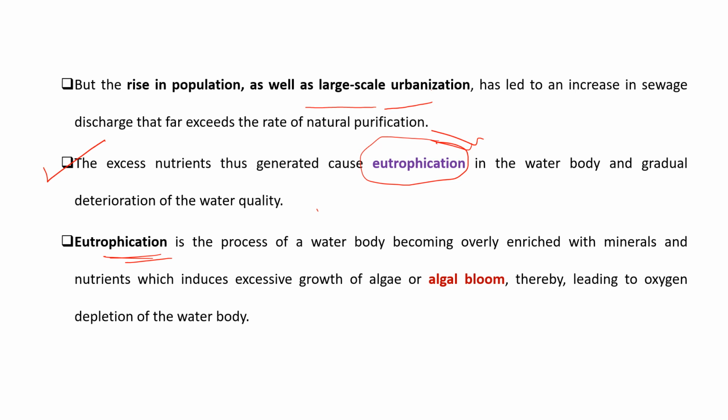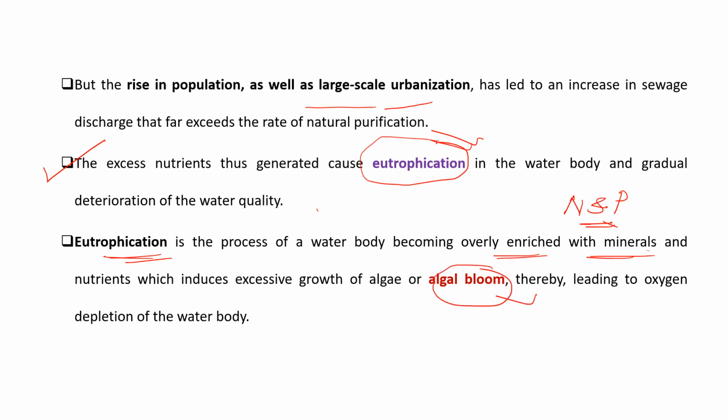of a water body becoming enriched with the minerals. कौन कौन से minerals? Mainly the nitrogen and phosphorus, and nutrients which create the excessive growth of the algae in the water bodies, and the excessive growth of algae is known as algal bloom.